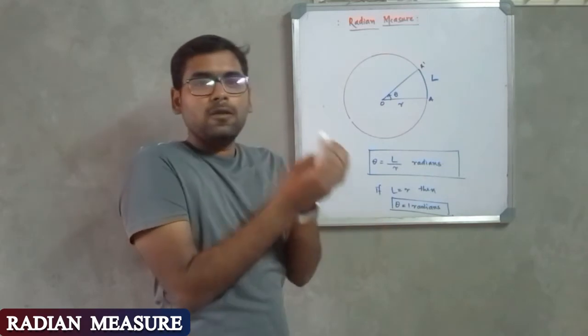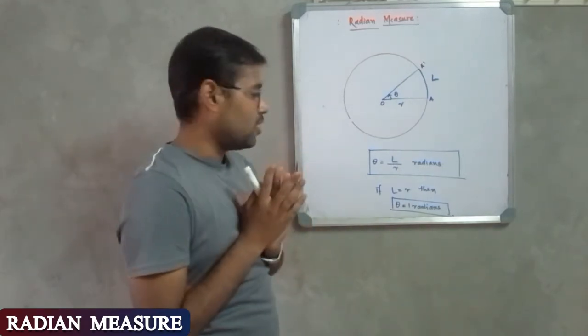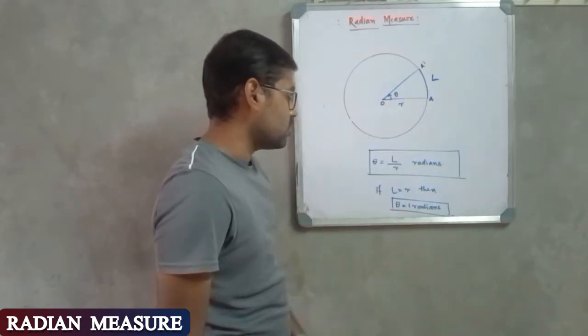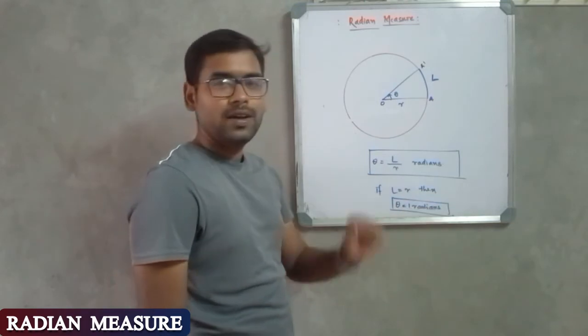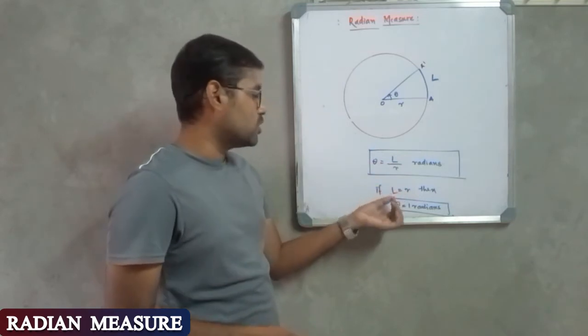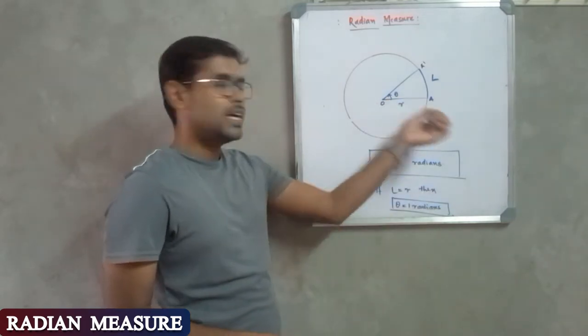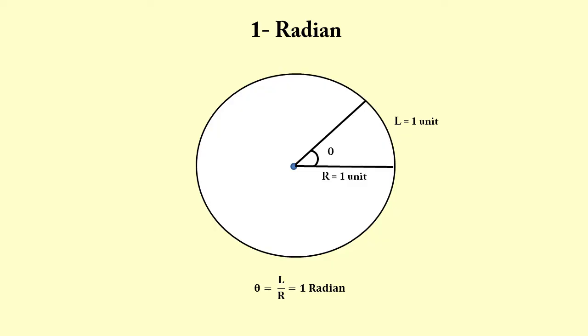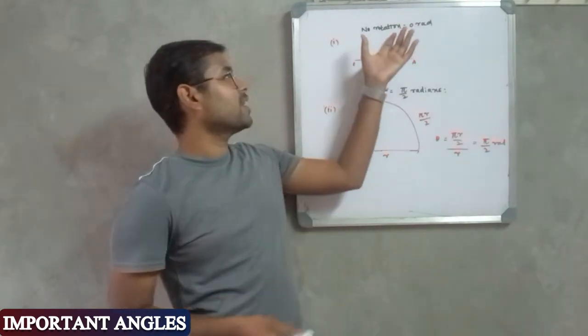From this we can derive how much rotation is equal to 1 radian. How can we do that? If the length of an arc is equal to the radius, or the length of the line segment, in that case theta will be equal to 1 radian. So 1 radian is the angle subtended by an arc whose length is equal to the length of the line segment. We have one more definition for 1 radian, that is the angle subtended by an arc of 1 unit length in a circle where the radius is also equal to 1 unit. In that case L by r will be equal to 1 by 1, which is equal to 1 radian.